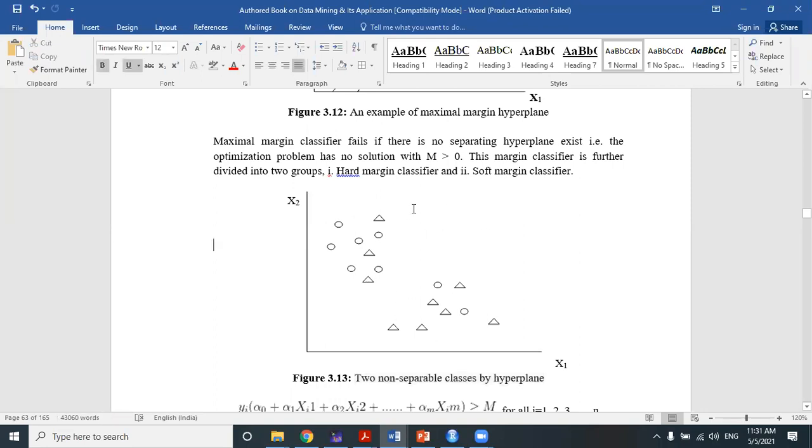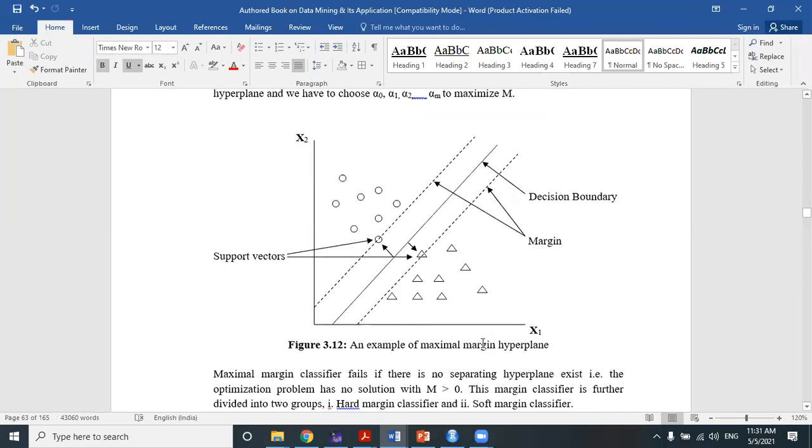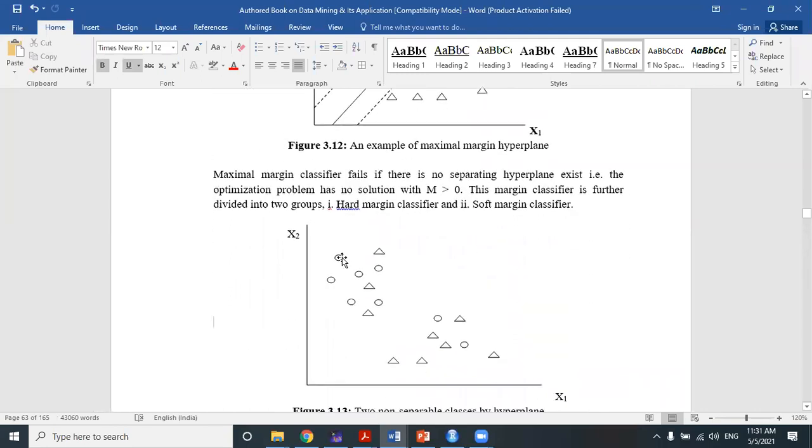So the maximum margin classifier fails if no separating hyperplane exists. Clear? This is the disadvantage of the maximal margin classifier. It is suitable for linearly separable data, but when non-linearly separable data comes, it fails.